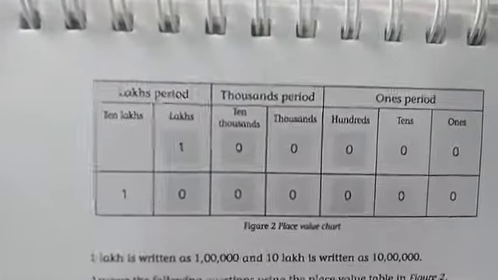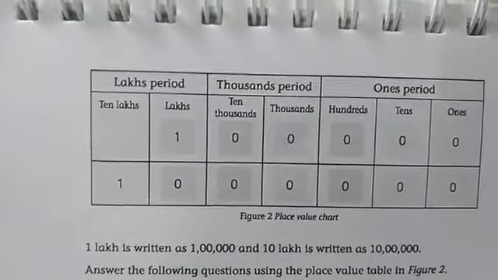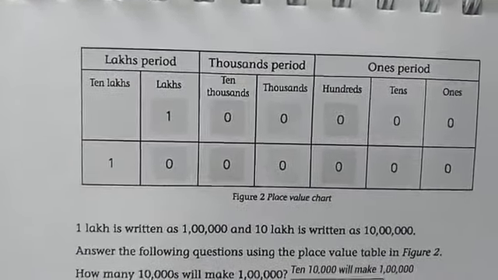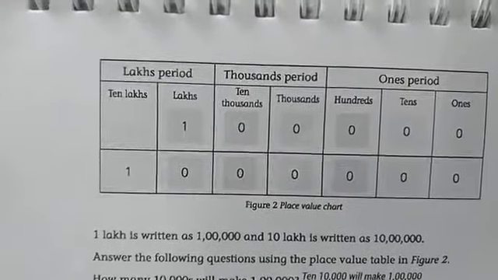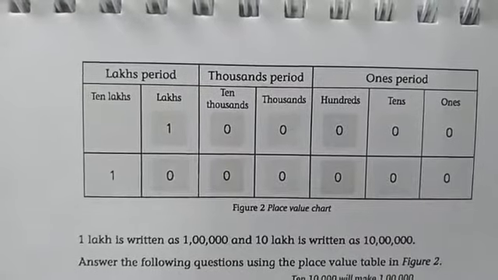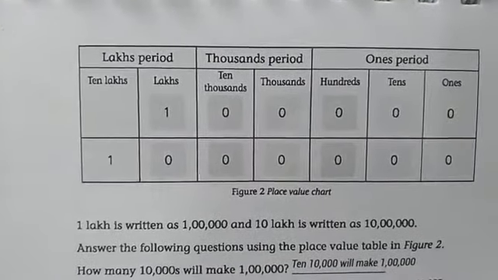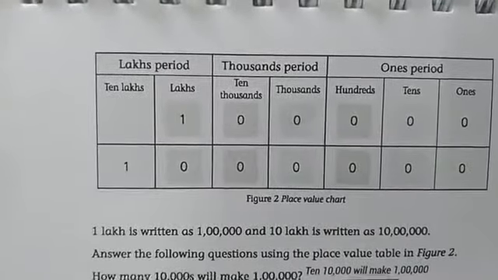Indian system of numeration. Okay. Next, observe here the difference between 1 lakh and 10 lakh. In 1 lakh, how many digits are there? 1, 2, 3, 4, 5, 6. 6 digits.